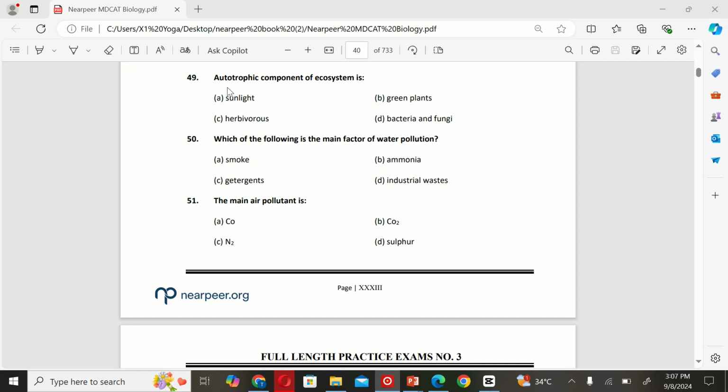Today we are diving into some challenging MDCAT MCQs to sharpen your knowledge. Let's get started. The first MCQ: a trophic component of an ecosystem is A. Sunlight, B. Green plants, C. Herbivores, and D. Bacteria and fungi. The correct option is B.